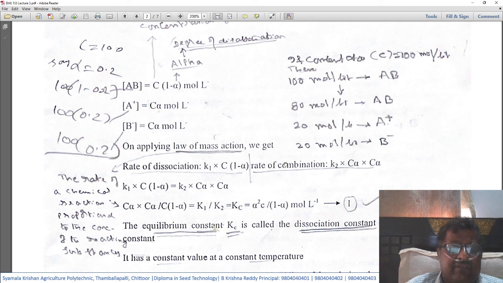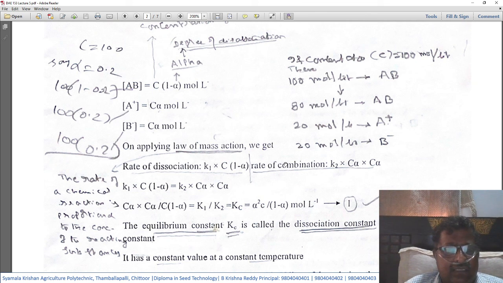So K1 into C into 1 minus alpha is equal to K2 into C alpha into C alpha. This is the rate of combination, and this is the rate of dissociation. Both will be in equilibrium. That is why the dissociation and combination rates are in equilibrium.